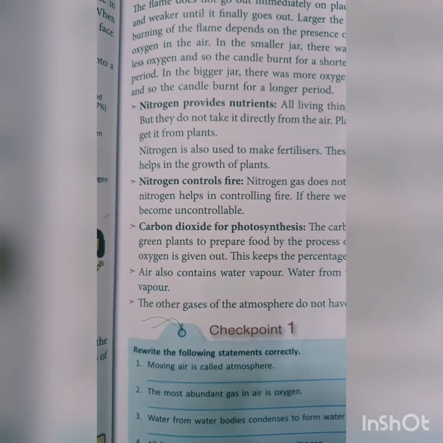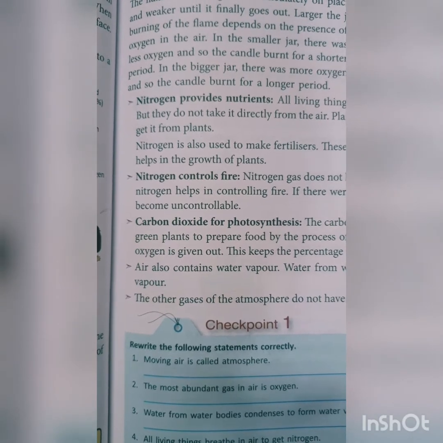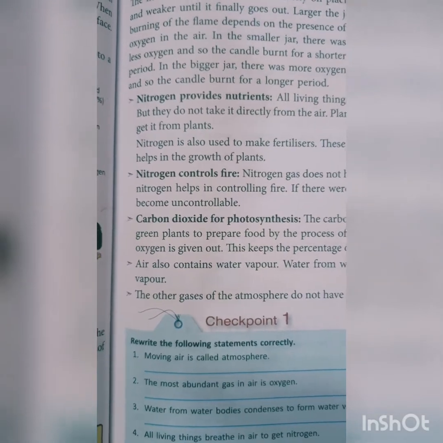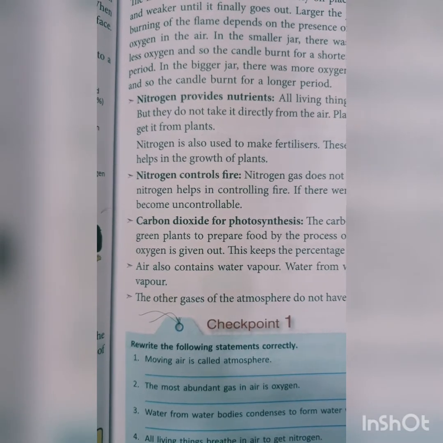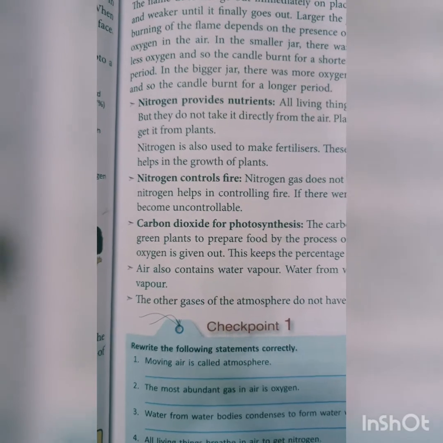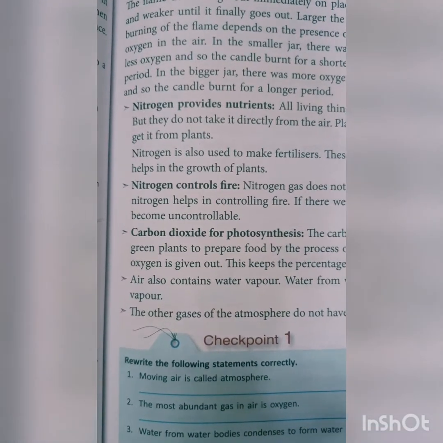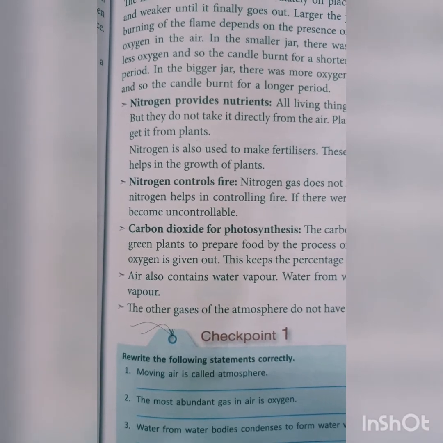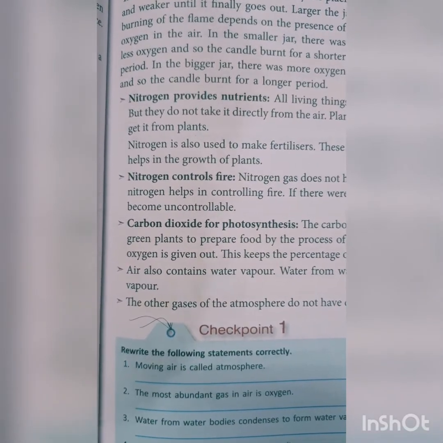One more very important fact about the uses of air is that air also contains water vapor. Water from water bodies evaporates to form water vapor in the air. The other gases in the atmosphere do not have direct importance to living things.